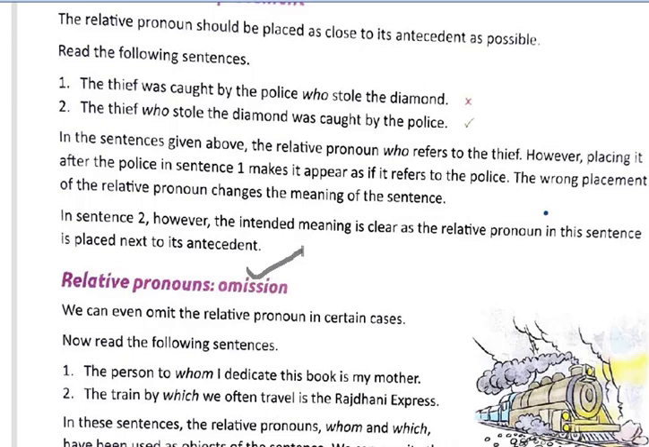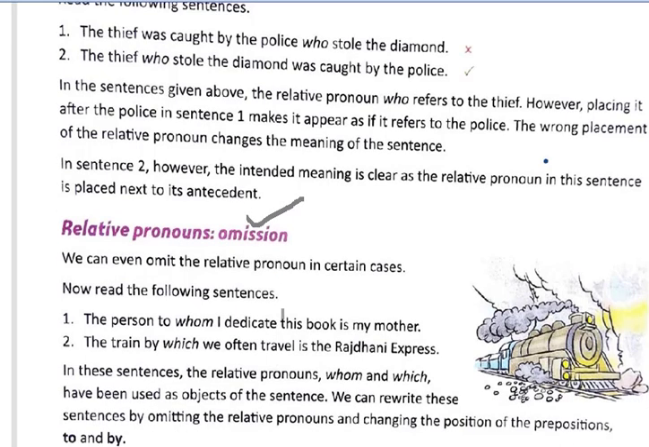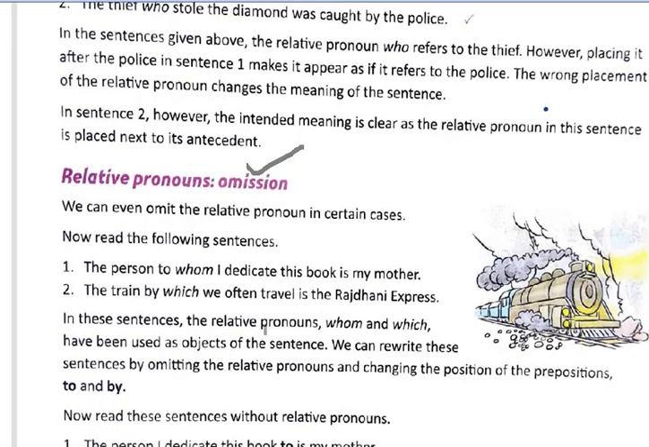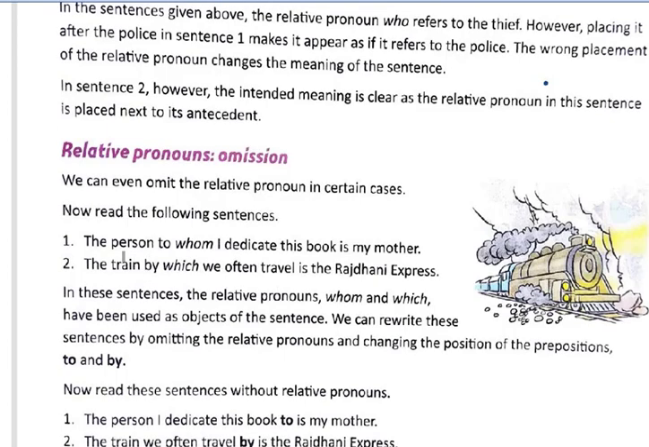Then we are going to learn relative pronoun omission. Omission means removal. So in which cases can we remove relative pronouns? There is a sentence: The person to whom I dedicate this book is my mother. The word whom here refers to person. And: The train by which we often travel is the Rajdhani Express. The word which here refers to train.